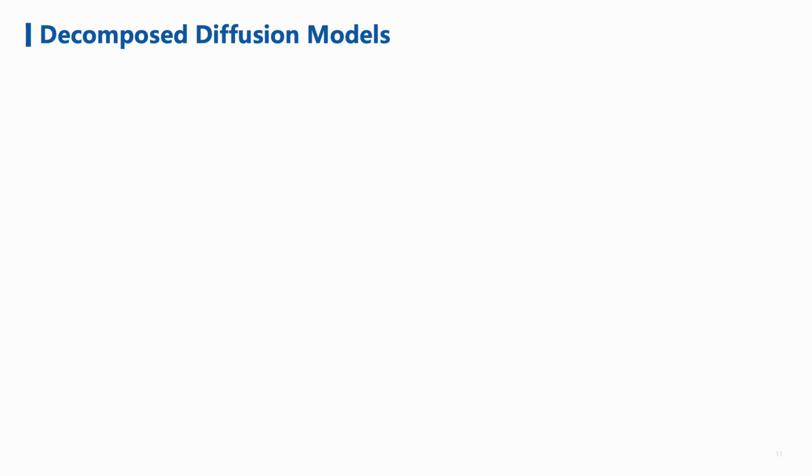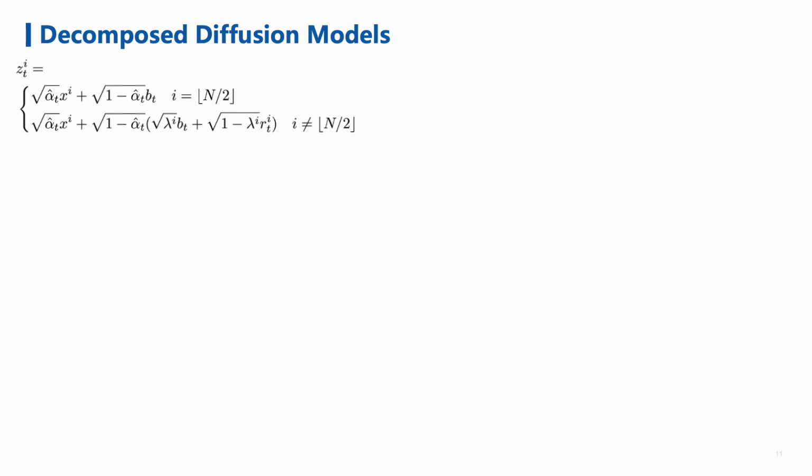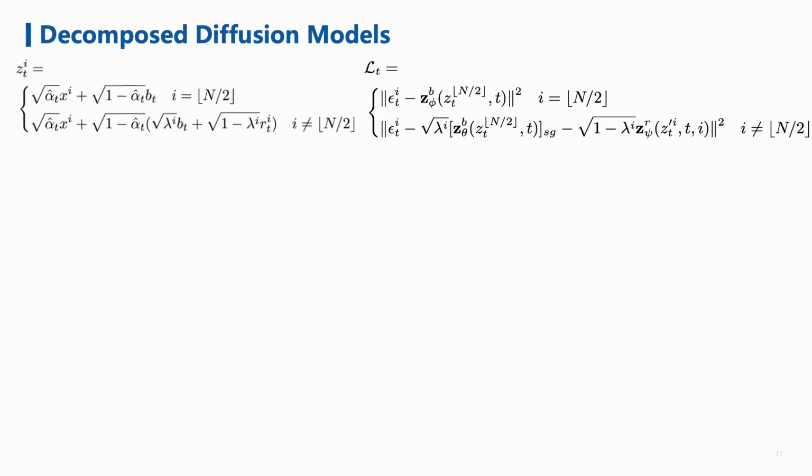For simplicity, we set the residual noise of the central frame at 0, and the diffusion process of a video clip can be represented as this equation. We accordingly use two denoising models to predict the base noise and the residual noise. The loss function is shown here. We need to note that the stop gradient operation is added to the base generator during the backward pass on non-central frames, because we do not want the training of the residual generator to disturb the training of the base generator.